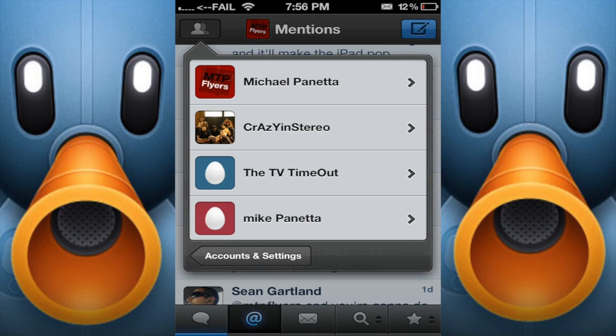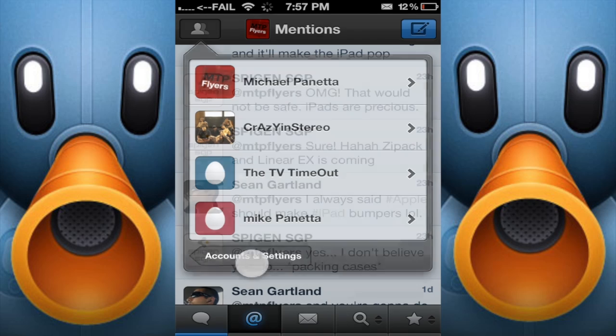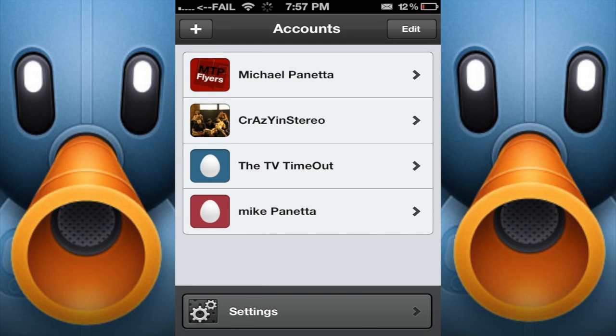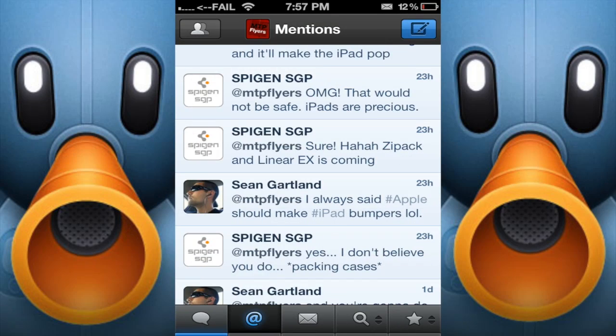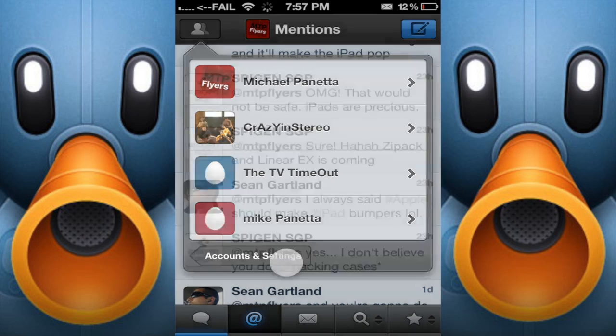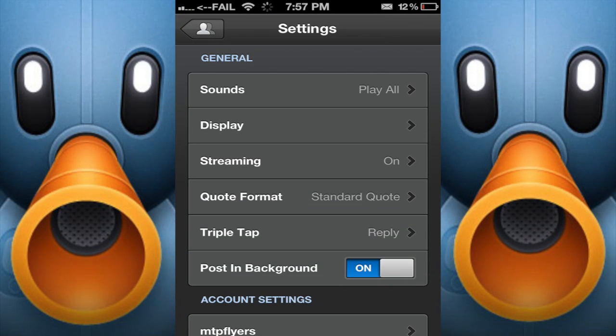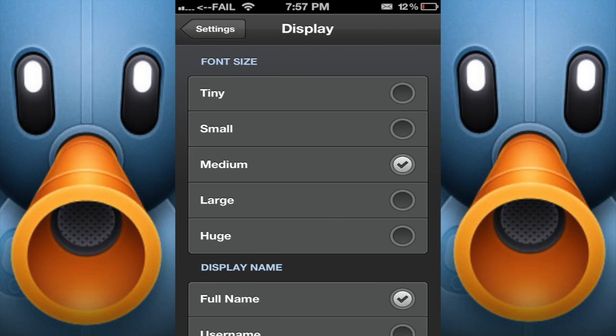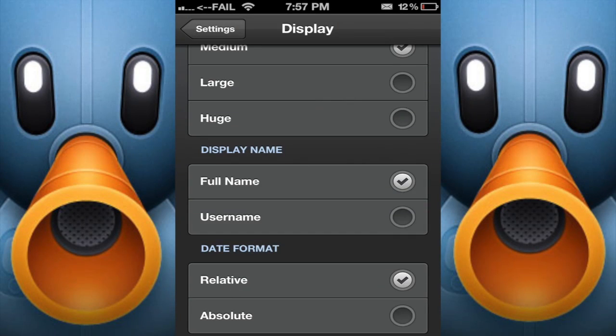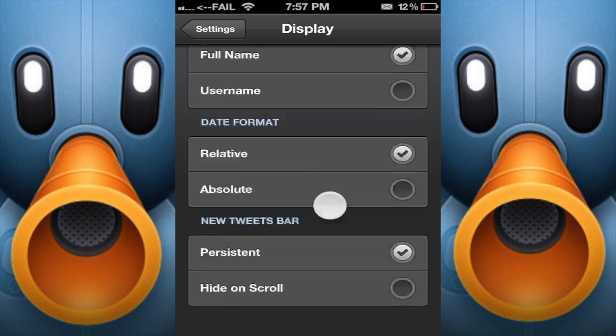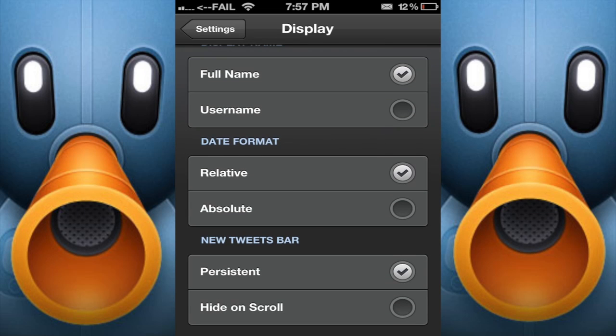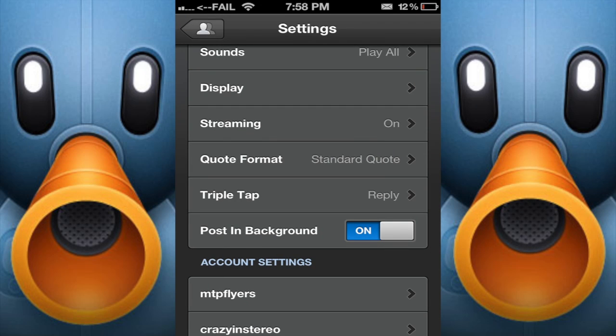If you're going into your previous other accounts, and I have other accounts here for Crazy and Stereo, the band that I work with, and TV Timeout, and you want to go into your account settings, I want to go into my accounts. Go back into there, go into my account settings, and then go into settings. For my general settings, I have sounds, display, where I can change the font size, display my name or username, date format, new tweet bar, persistent, hide on scroll, which will tell you if you got new tweets on there or not.